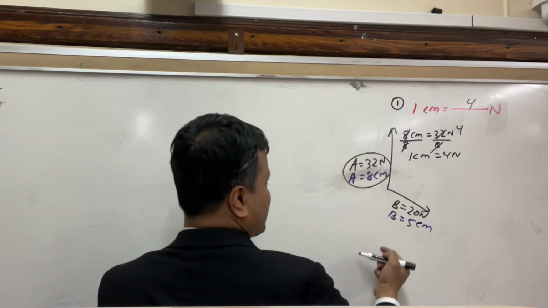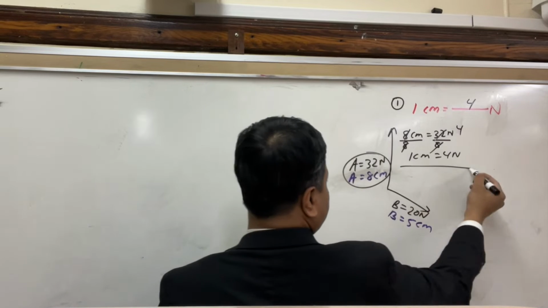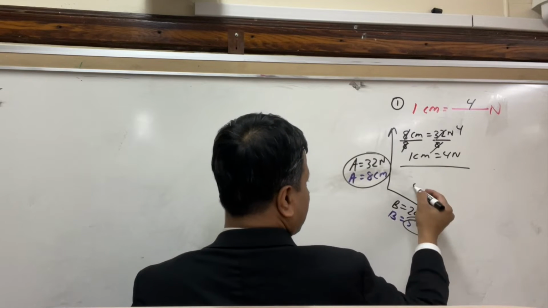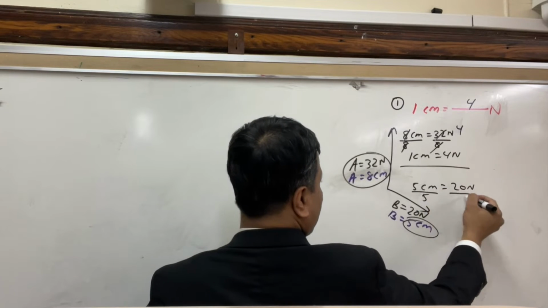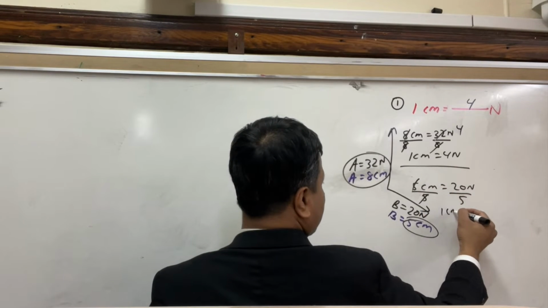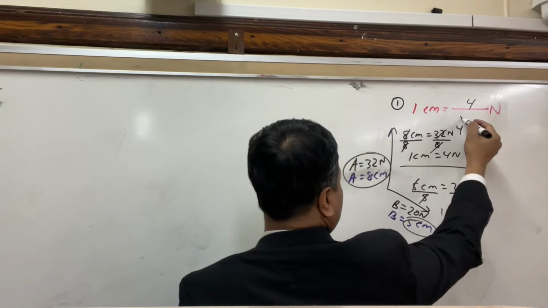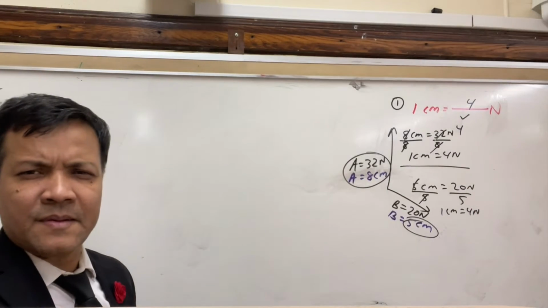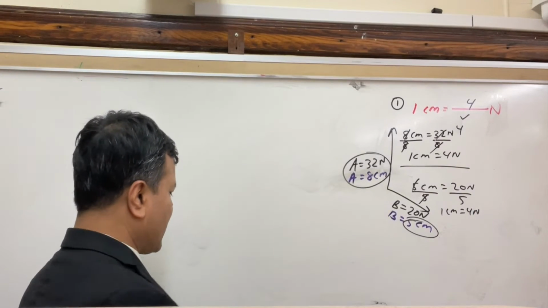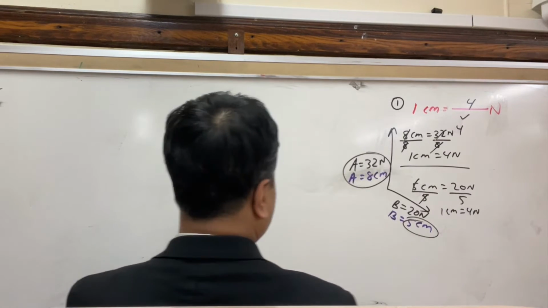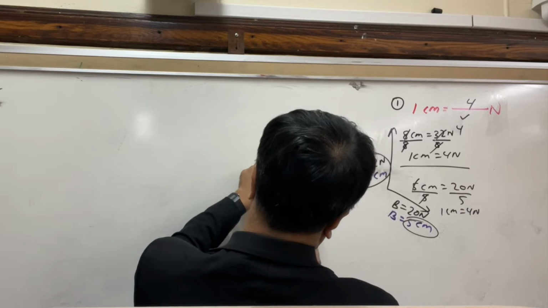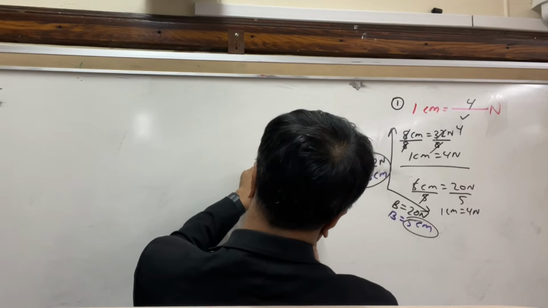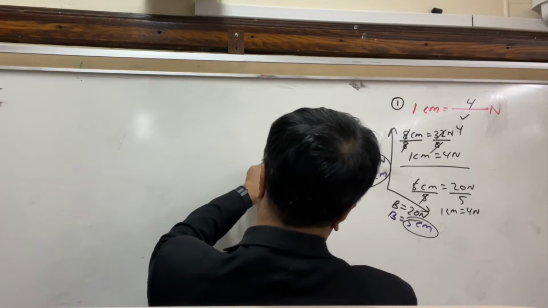You can also do it this way, and you can write 5 centimeter is equal to 20 Newton. So divide both sides by 5. So 1 centimeter is equal to 4 Newton. You verify it. Now you're going to draw it to the scale, because I'm going to hold you responsible to draw things to the scale. So let's draw the first vector.